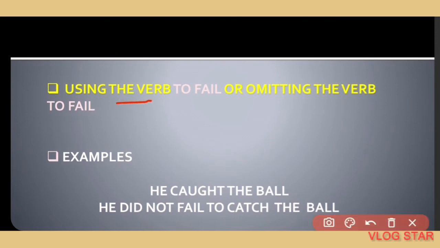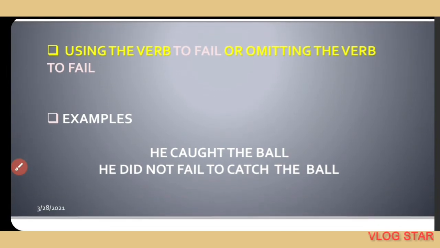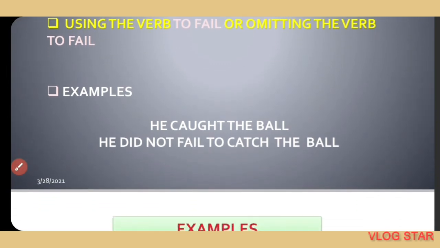So come to the next rule, that is rule number three, and here what is told: using the verb to fail or omitting the verb to fail, you can make an affirmative sentence into a negative one. Here is given an example.